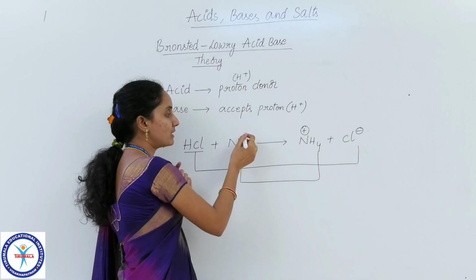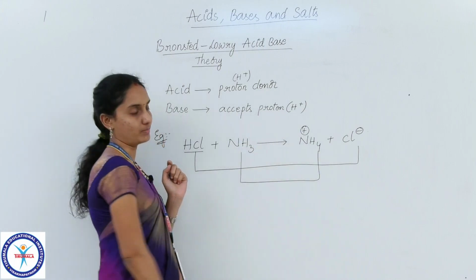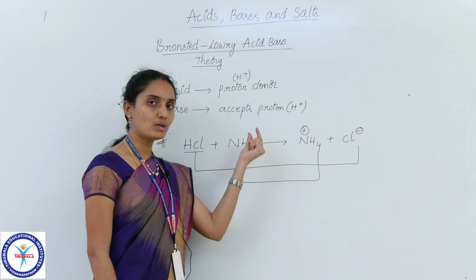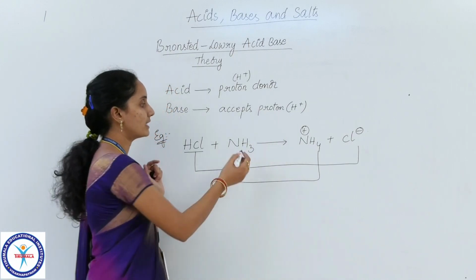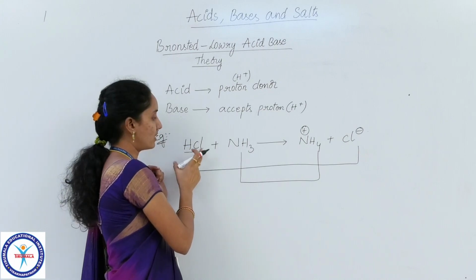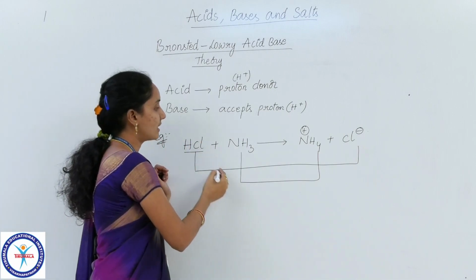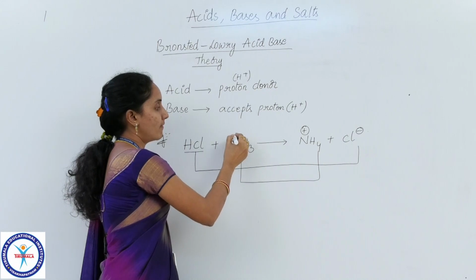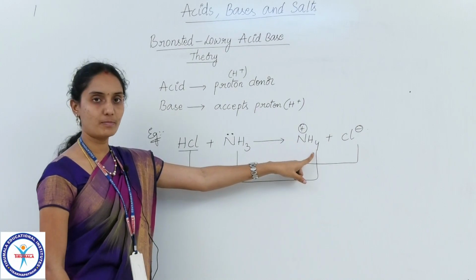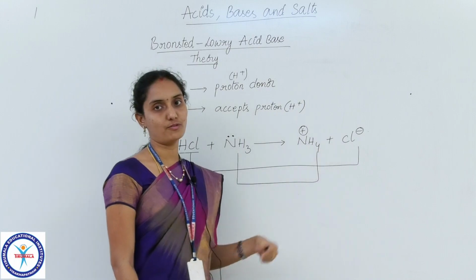Now come to these two species, that is ammonia, NH3, and NH4 plus ion. In this case also, what is the only difference between these two species? The proton which was left by the HCl compound, the proton which left the chlorine atom, has attached to the ammonia by accepting the lone pair on ammonia, and it has changed into NH4 plus ion.